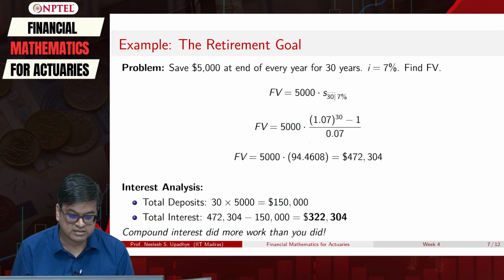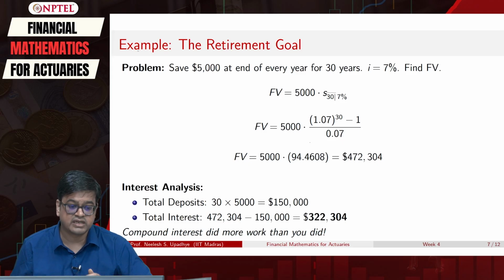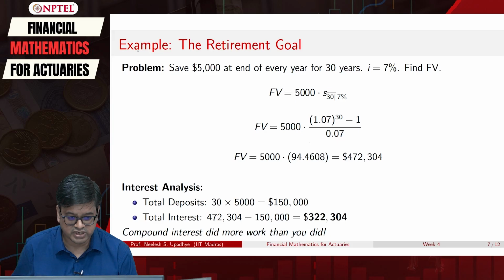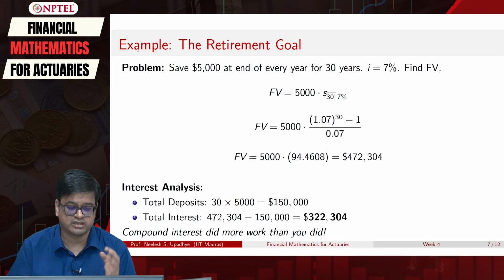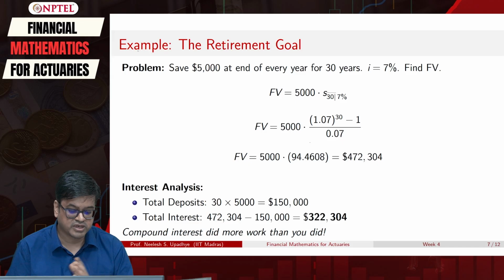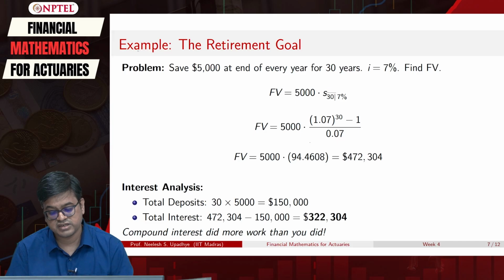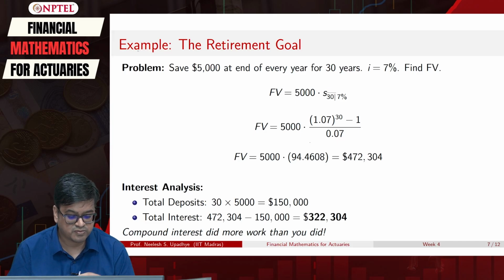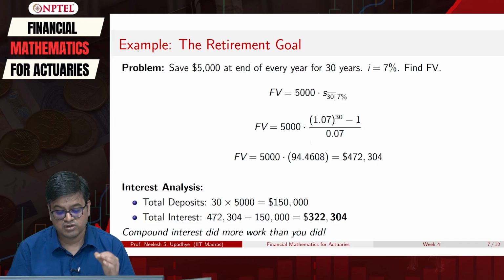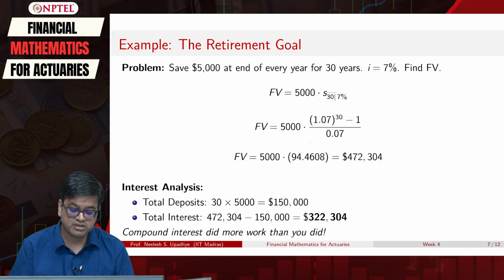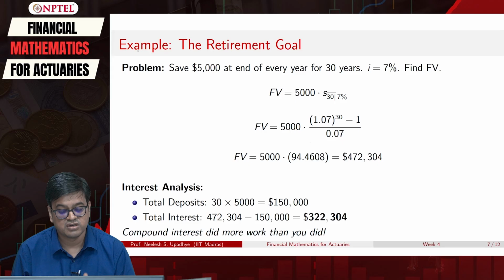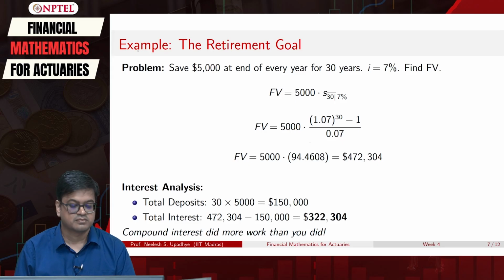So here is the interest analysis. You have actually deposited in terms of cash, how much cash you have deposited. Over 30 years you have deposited 5,000 each year, right. So it becomes 1,50,000. The interest that you have earned is 4,72,304 minus 1,50,000, which is a whopping $3,22,304. What does this mean? The compounding principle rocks. Compound interest actually did more work than your investments. This is an in-depth analysis of the interest given here.